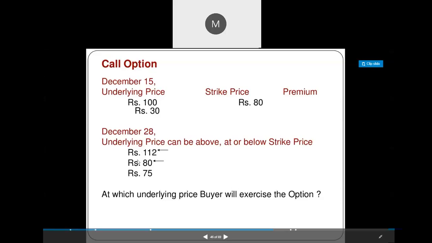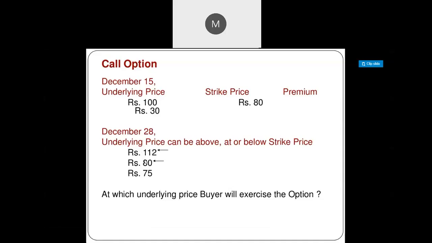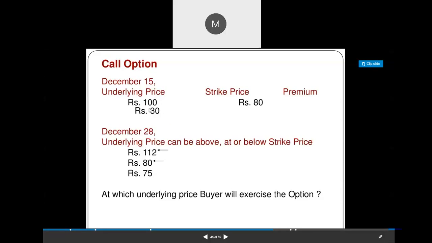And in the other case, if the market reaches 80, whether he exercises the contract or not, the profit or loss from the execution of the contract is 0, but he has to pay the premium amount of rupees 30 to the seller of the option.